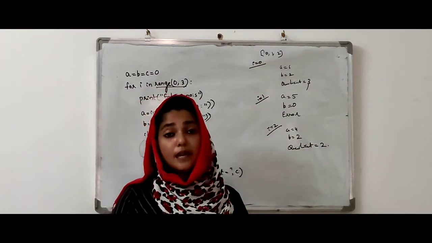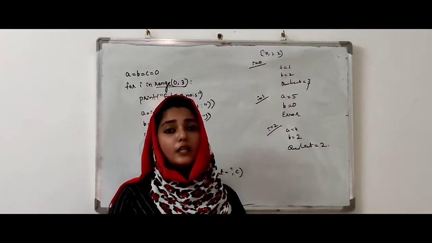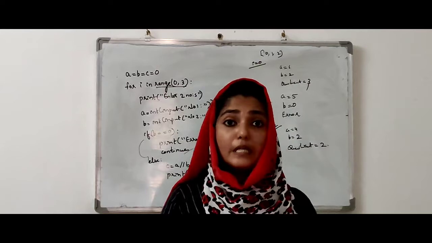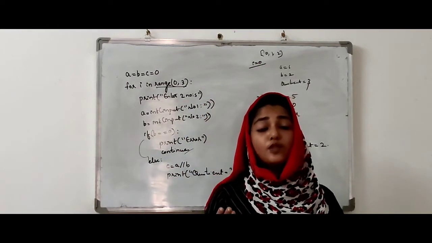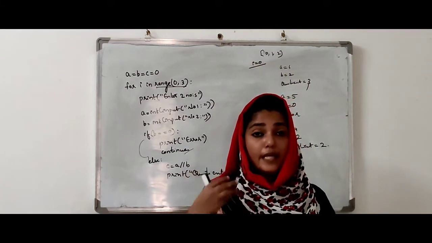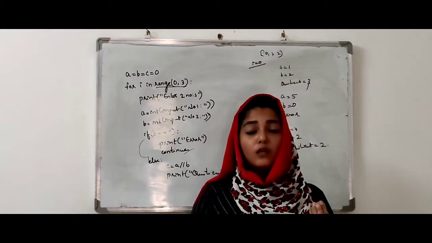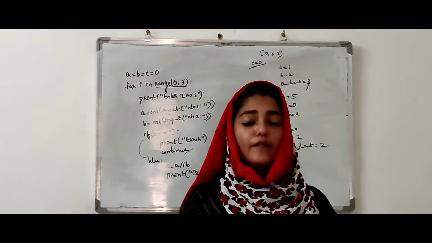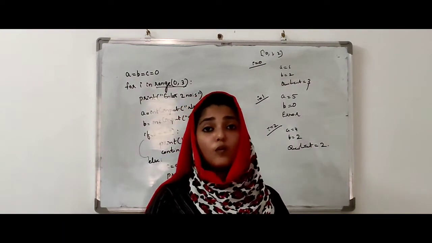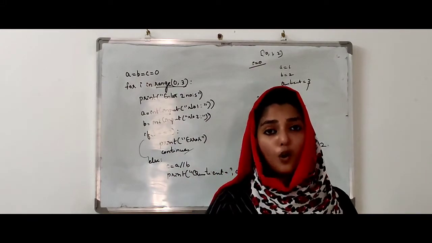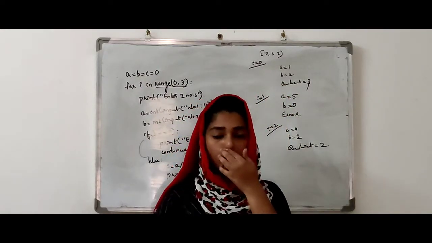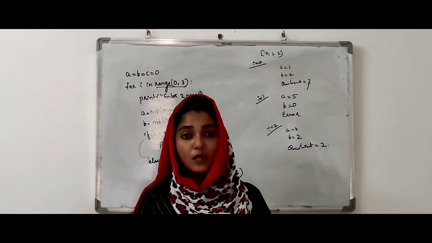I hope you understand the difference between the break and continue jump statements. So what are the things we discussed today? We discussed the jump statements in Python. Then what are the two types of jump statements in Python? Break and continue. Break means it exits from the loop and control goes to the next line after the loop body. But in the case of the continue statement, it stops the particular iteration and the control automatically starts the next iteration for the loop.